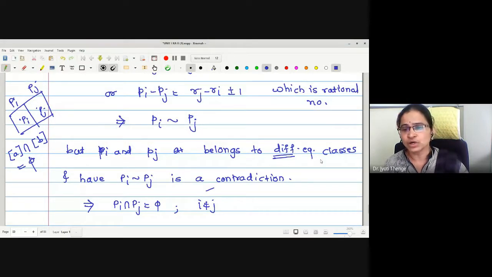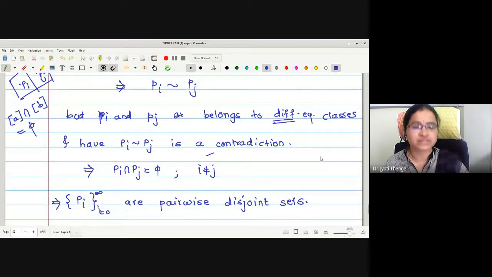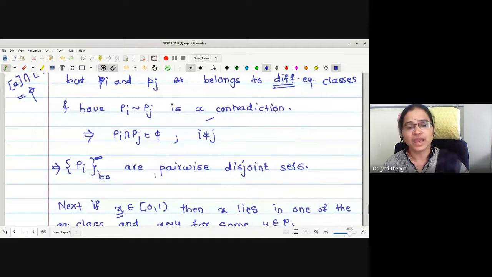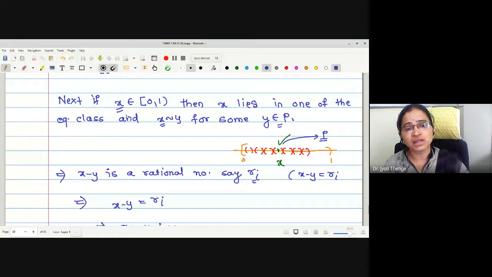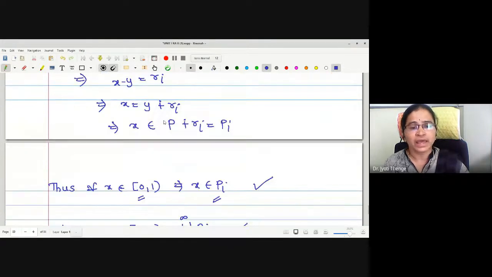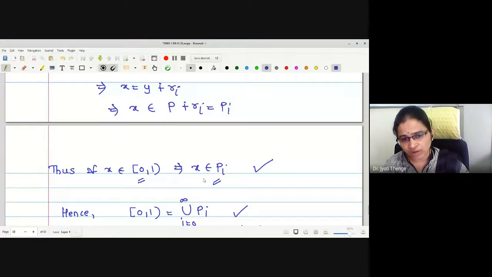Later we checked that those P_i are also pairwise disjoint. P_i and P_j belong to different equivalence classes, hence the intersection must be empty. Therefore, the P_i are pairwise disjoint sets. Similarly, if we take any element x in this closed 0, open 1, x must belong to one of the P_i.